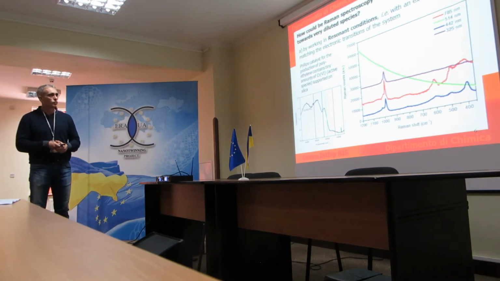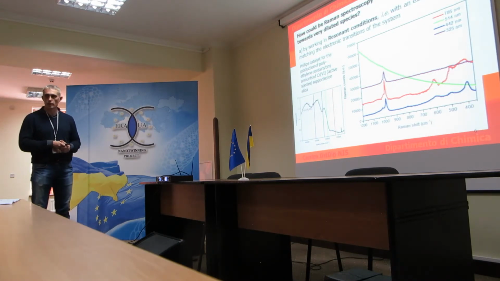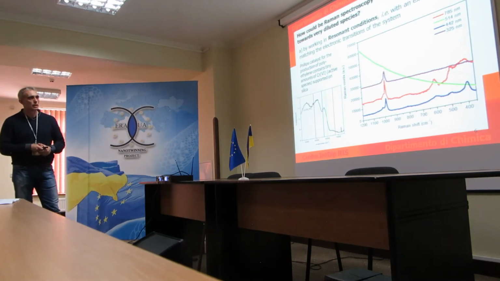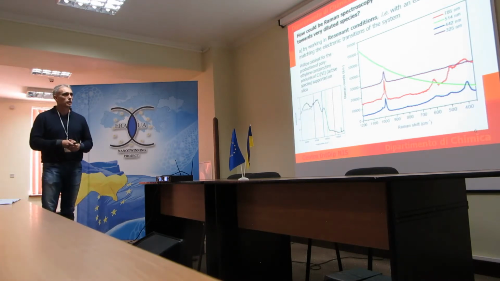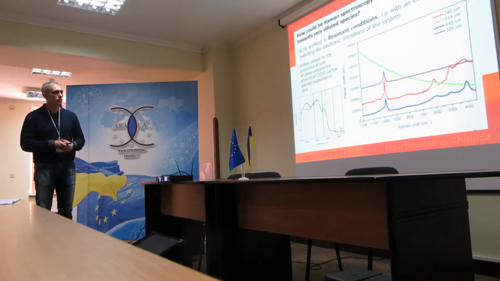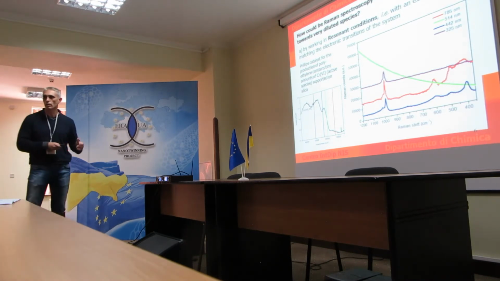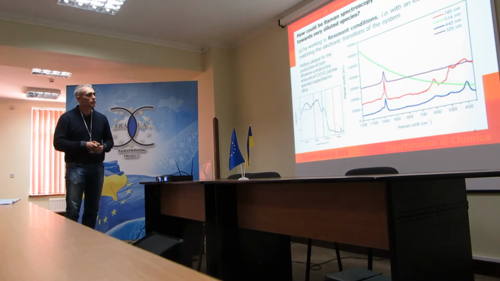So the red one is obtained with a light which is very far from the electronic transition, and we can see vibrations due to chromium-6 species, but not so intense with respect to the silica support. Unfortunately, with the green light we got huge fluorescence, and so we cannot say anything.